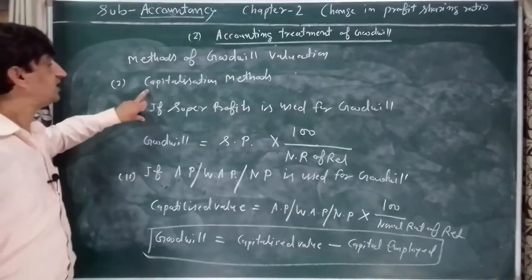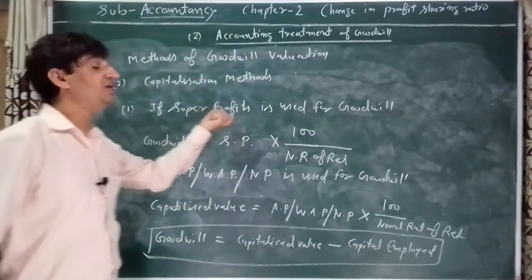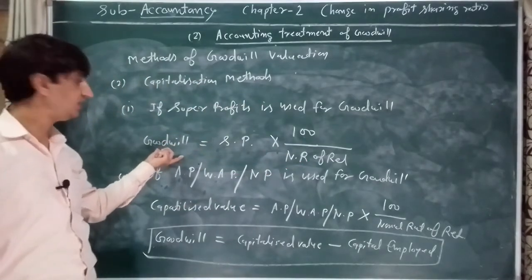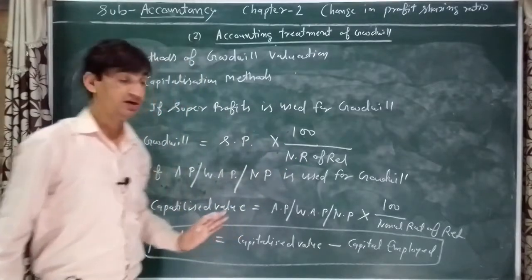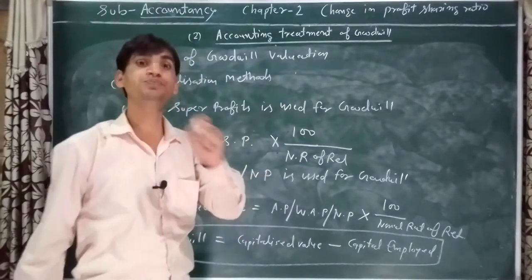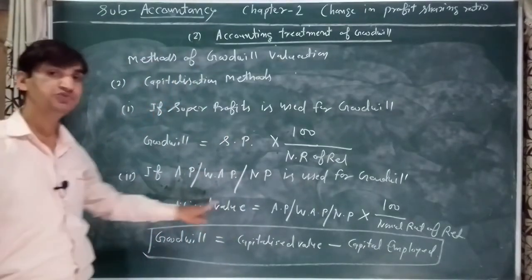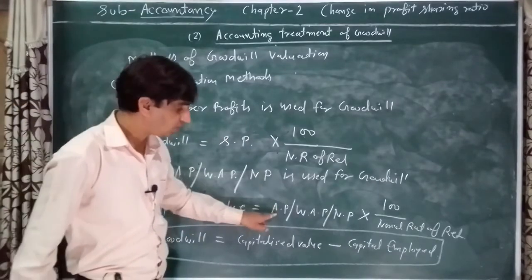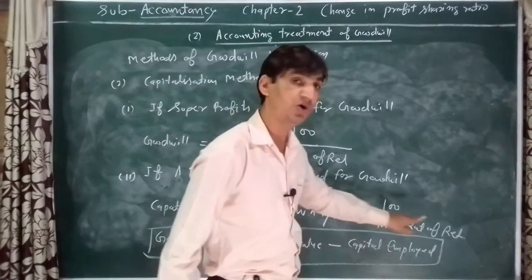Again, the second method is the capitalization method. If super profit is used as base, we can calculate goodwill value directly. Goodwill is equal to super profit into 100 upon normal rate of return. But if average profit, weighted average profit or normal profit is used as base, first we need to calculate capitalized value, using average profit or weighted average profit or normal profit into 100 upon normal rate of return.